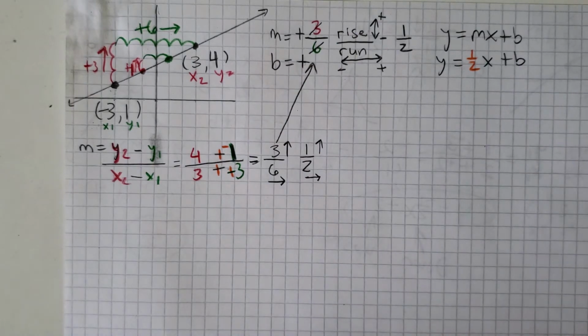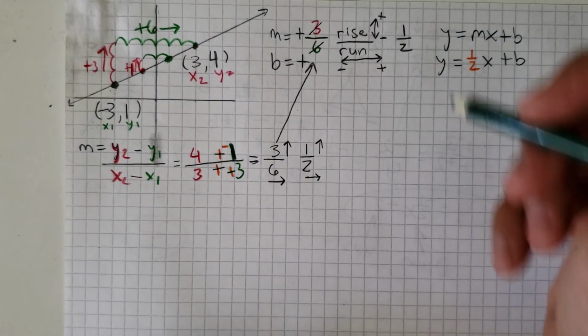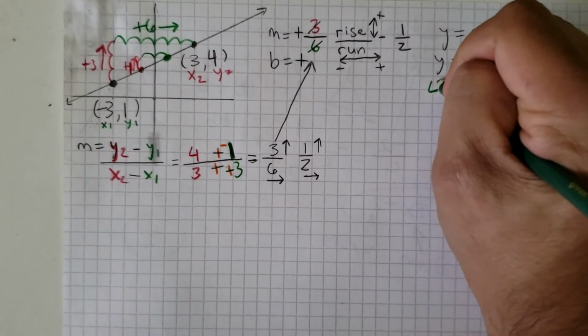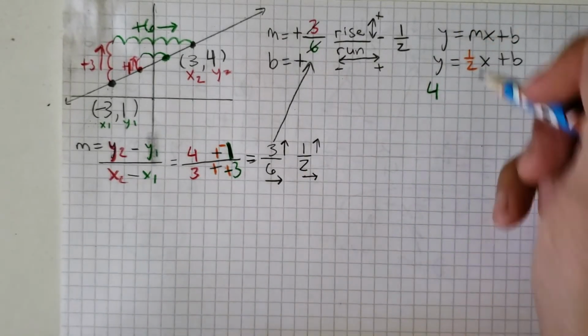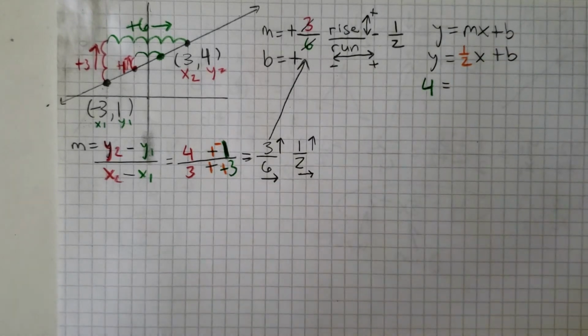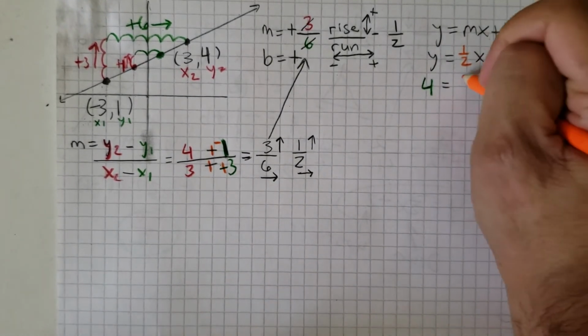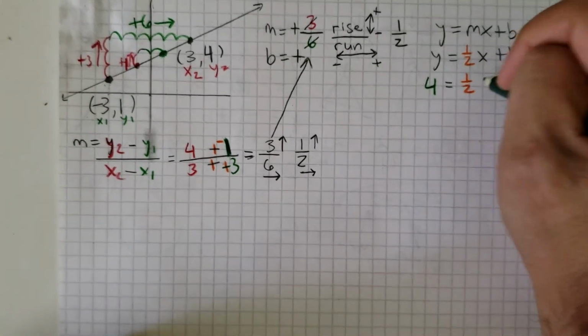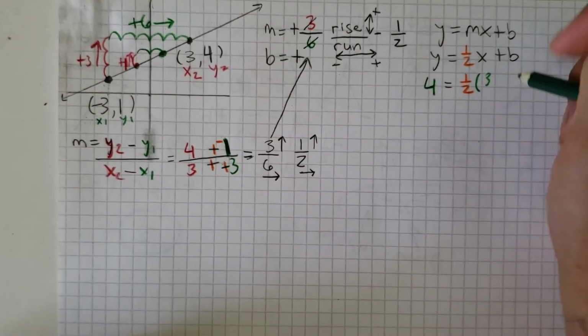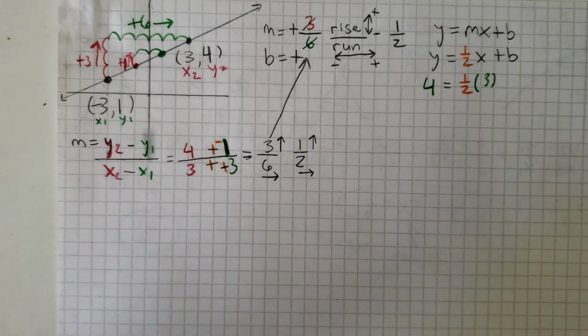So for y, I'm going to put my 4, because that's what that is, 4. And then I'll keep it all color-coded for you guys, equals. So the green numbers are going to be the new ones. My orange number is my slope that we already did. And over here, we're going to get 3 and then plus b.